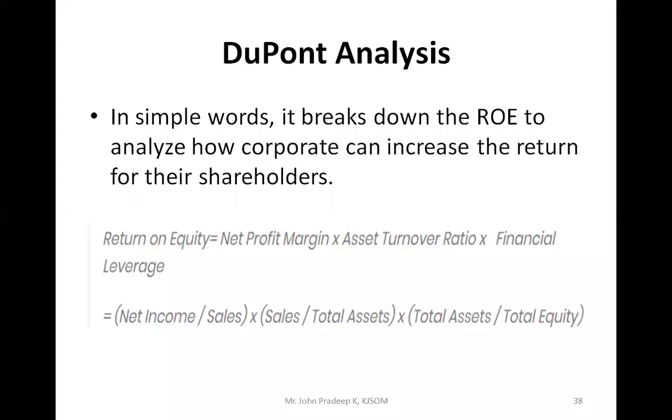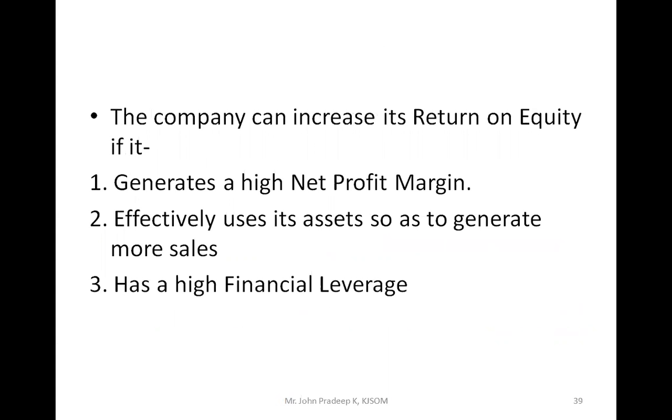where they can increase their value. So for return on equity, you can see the three ratios that we're using: net profit margin, asset turnover ratio, and financial leverage. The formulas are given here. Net profit margin is net income divided by sales, asset turnover ratio is sales divided by total assets, and financial leverage is total assets divided by total equity. When you multiply those, you get the return on equity. But individually you can analyze them too.